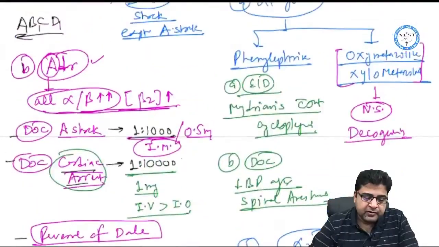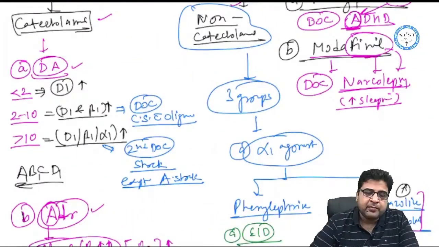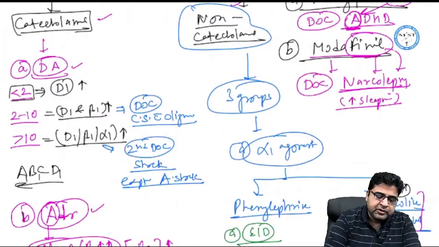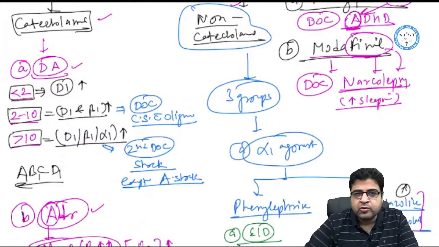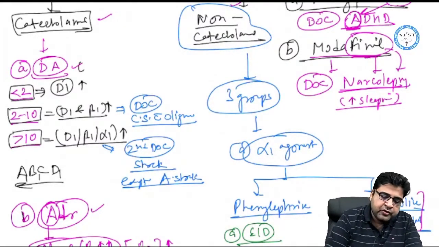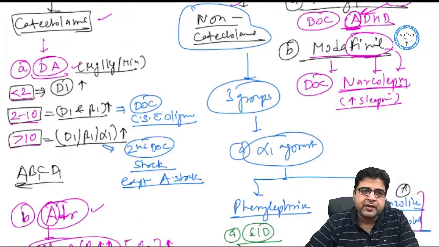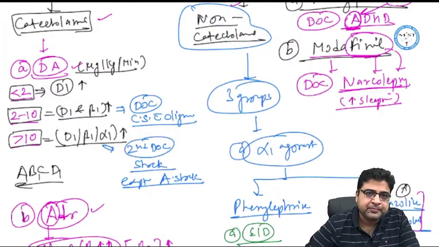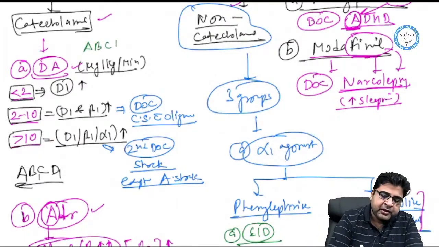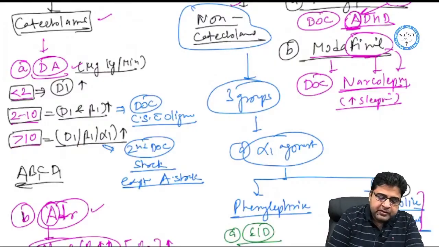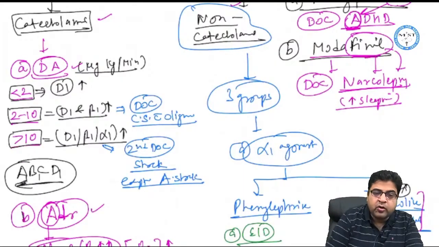So let's talk about the medicine which is a natural catecholamine. Natural catecholamine is dopamine, and this dopamine is given in 3 types of dosing schedule: less than 2, 2 to 10, and more than 10. The dose of this medicine is given in microgram per kg per minute. So we made the mnemonic that dopamine will act on 3 types of receptors in a sequence, and to remember this sequence we have to just remember ABCD, and this ABCD we have to remember in the opposite direction.